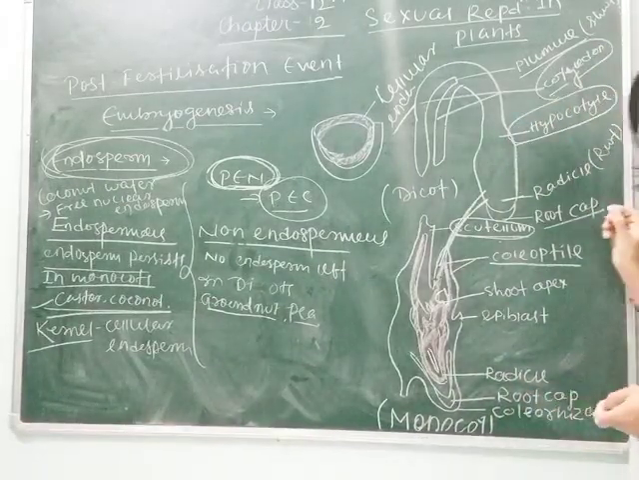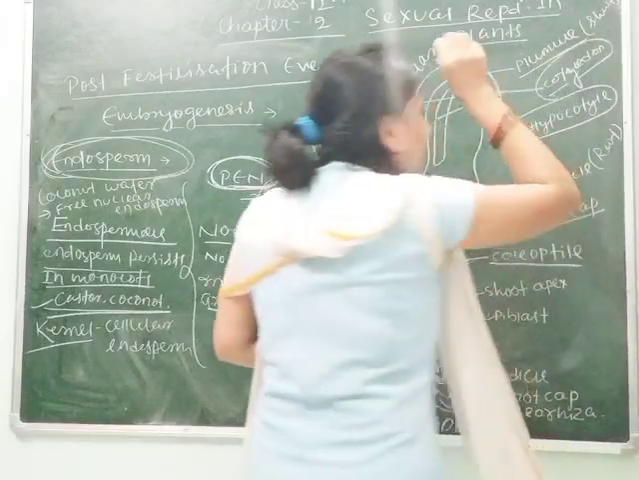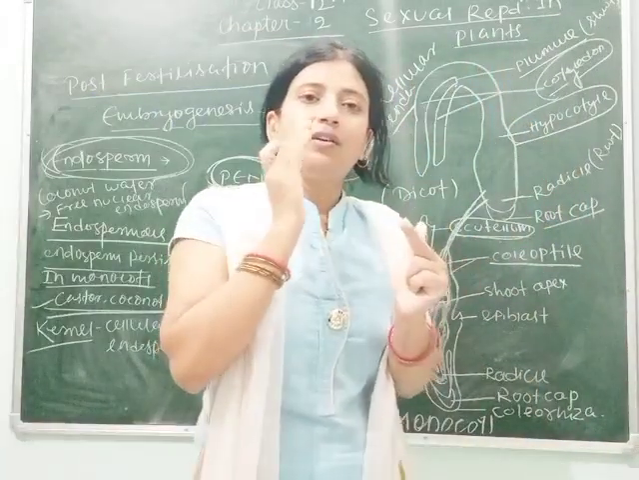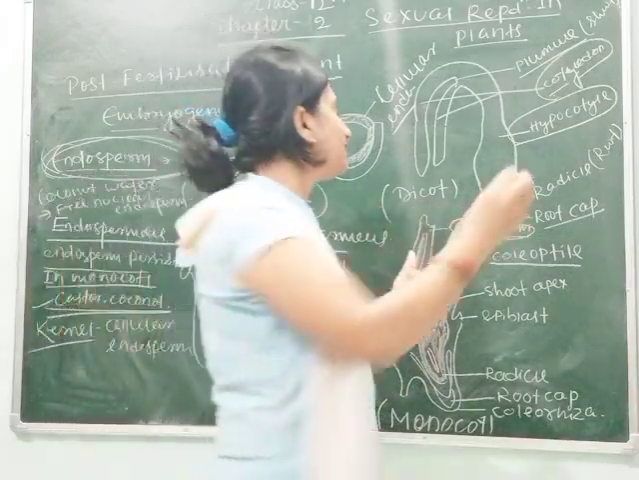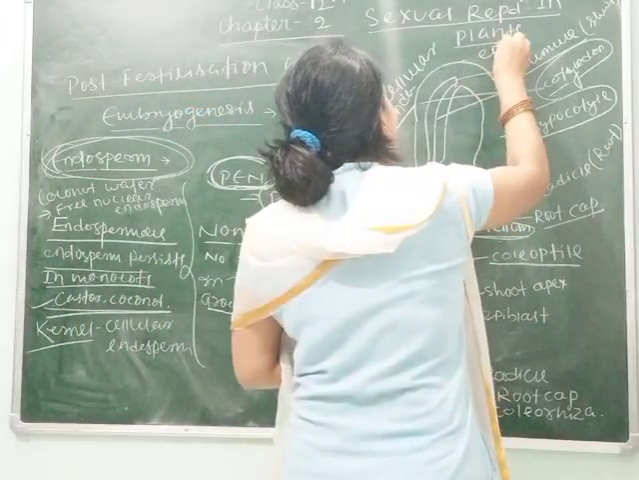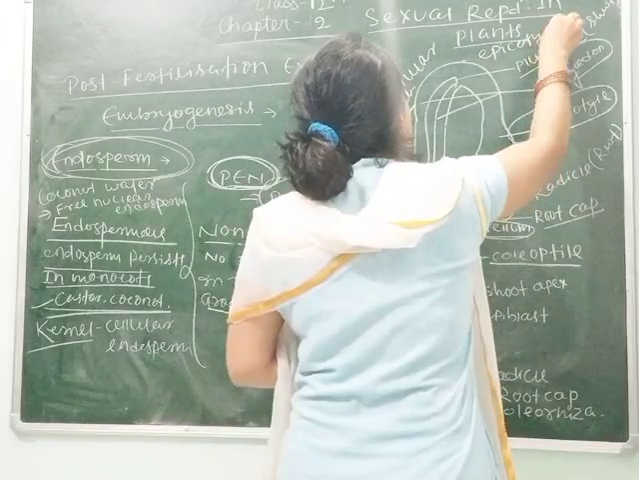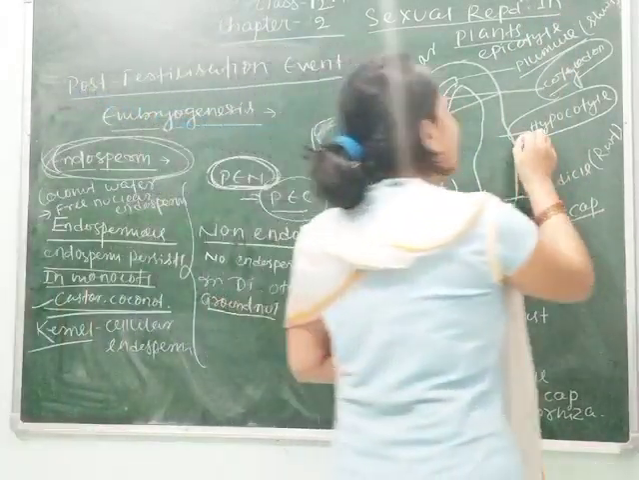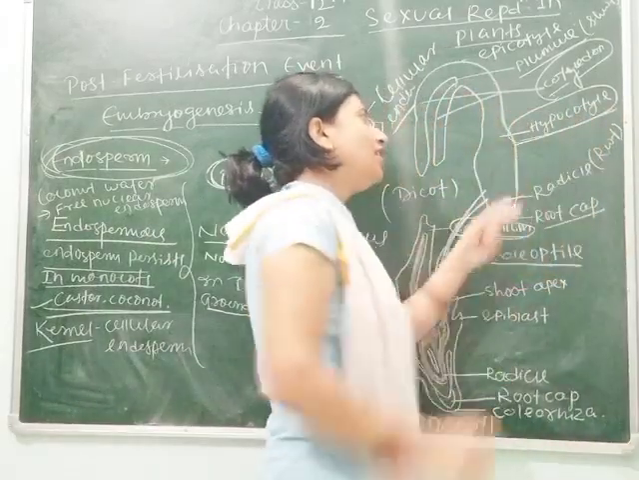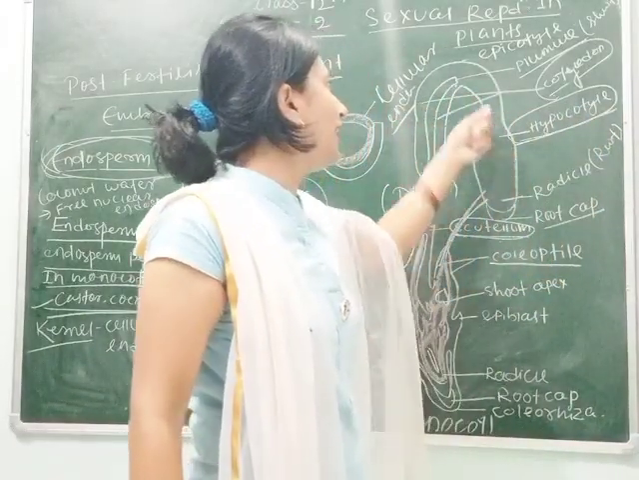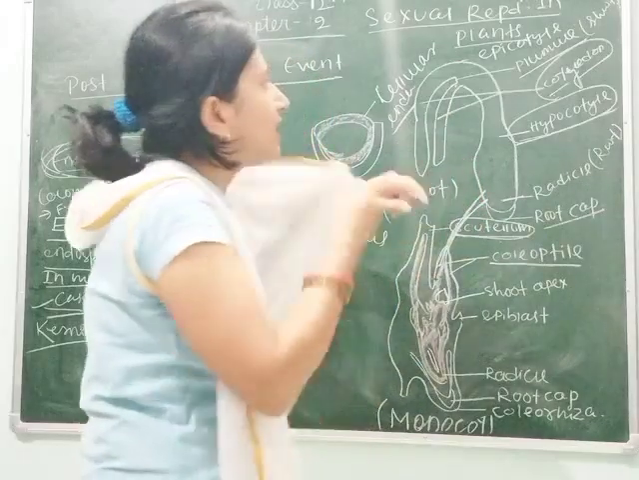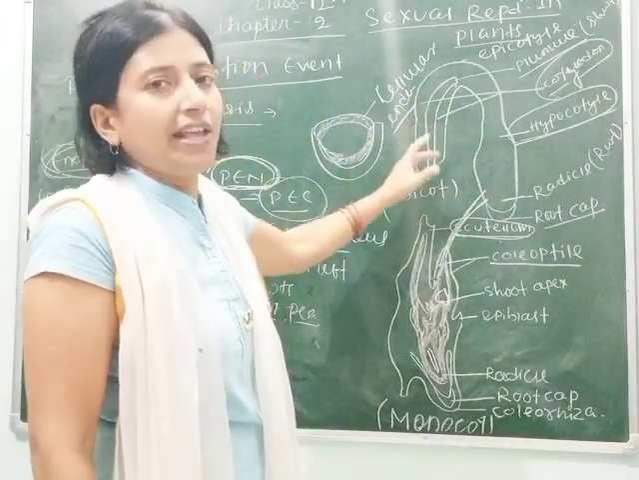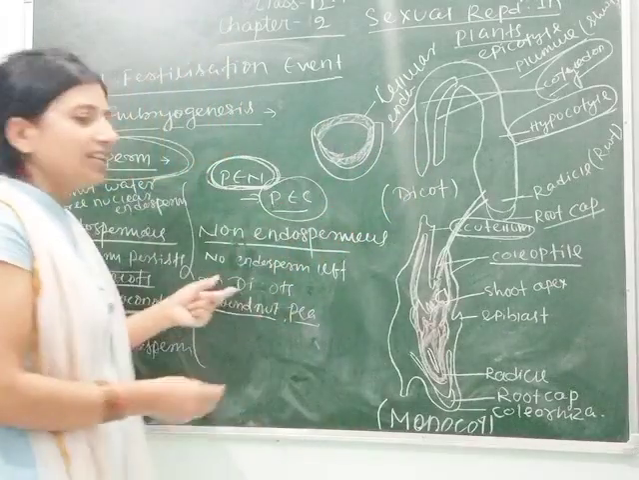You know what is hypocotyle? The embryonal axis is present between the cotyledons. The part above the embryonal axis is called epicotyle, and the part that is present below the embryonal axis is called hypocotyle. So we can say that the lower part is called hypocotyle, whereas the upper part is called epicotyle. So these are the different parts of the embryo and the process of embryogenesis.